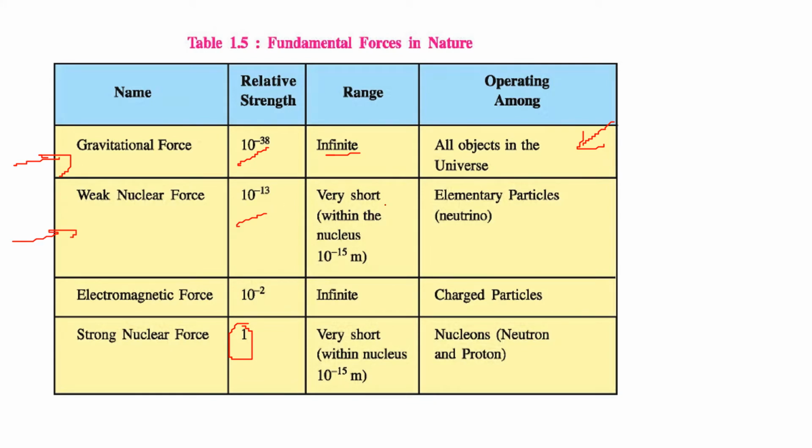Very short range, within the nucleus only. Similar is the strong nuclear force, again very short, within the nucleus. It is given as 1. And weak nuclear force is between neutrinos and elementary particles, and strong nuclear force is between nucleons, neutrons and protons. When it comes to EMF, electromagnetic force, its relative strength is 10 to the power minus 2 as compared to this. It acts between two objects at infinite distance, and only between charged particles.